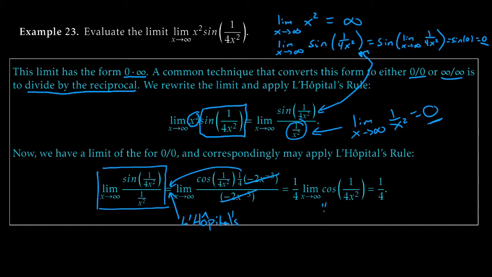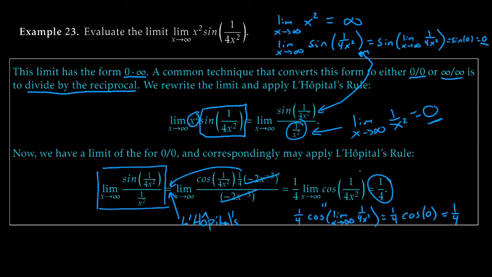This thing is equal to 1/4 of cosine of the limit as x goes to infinity of 1 over 4x squared. And that guy is just equal to 1/4 of cosine of 0. And that's just 1/4, because cosine of 0 is 1. So this is how we get that final answer, 1/4.